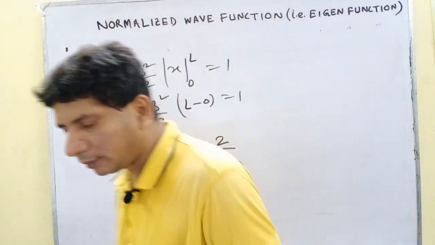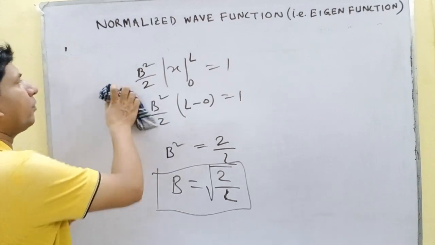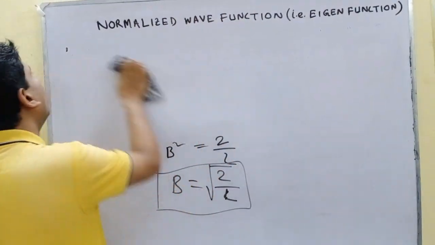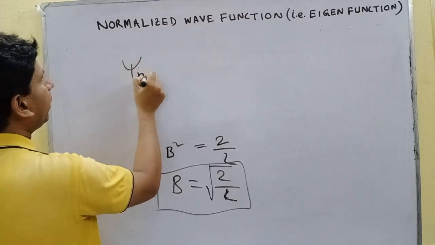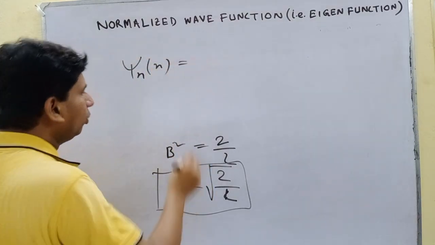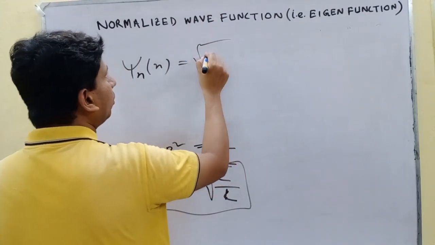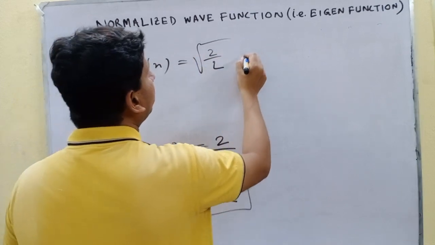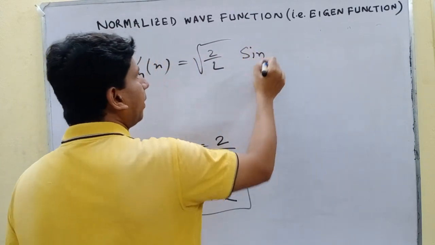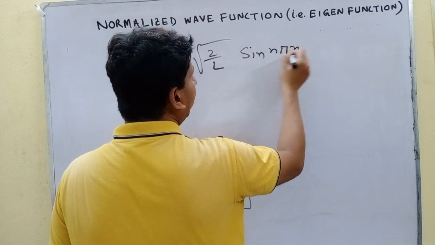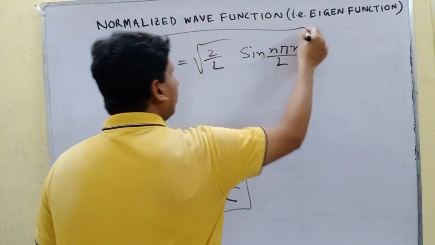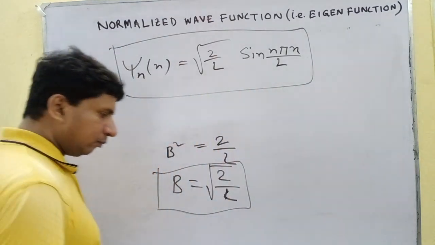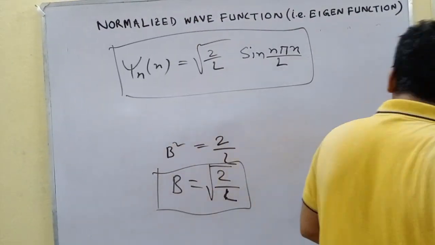By this normalization factor we will get the actual wave function, that is psi n x equals root over 2 by L sin n pi x by L. So this is the expected wave function, or eigenfunction.